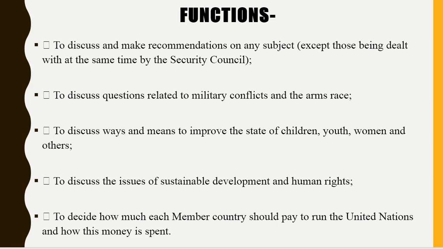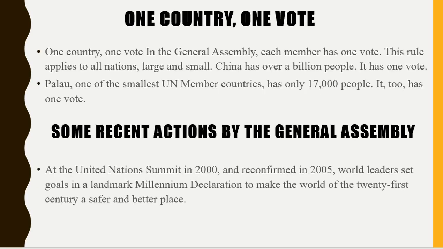Last is to decide how much each member country should pay to run the United Nations and how this money is spent, for example on Ebola, a worldwide health emergency. These are the main functions of the General Assembly.